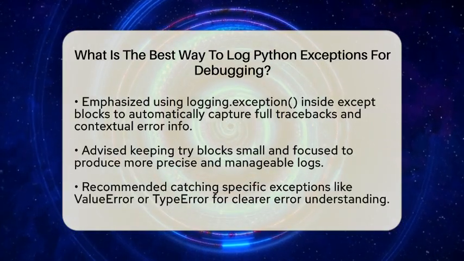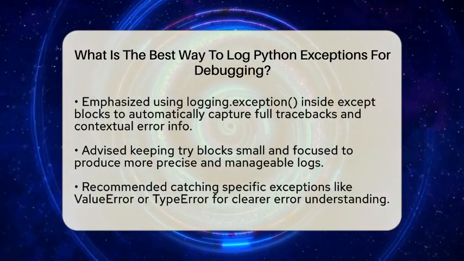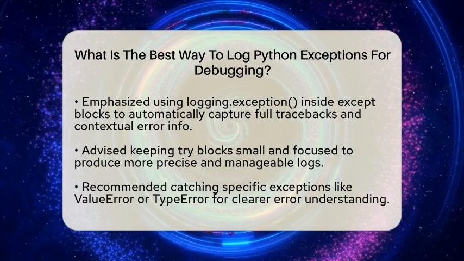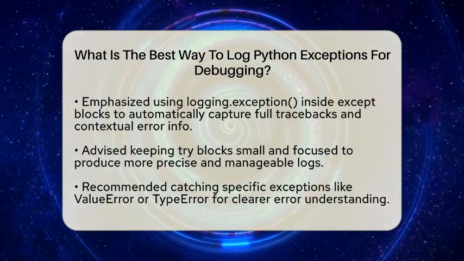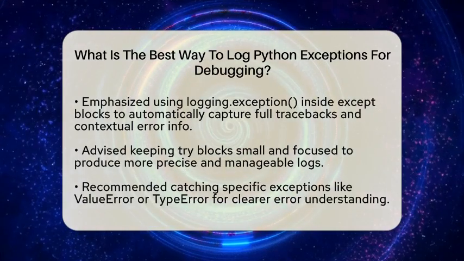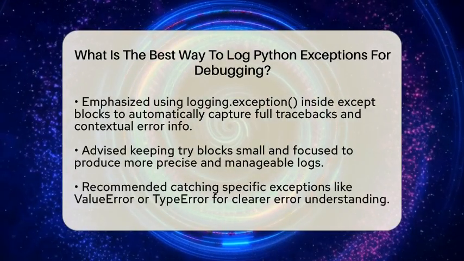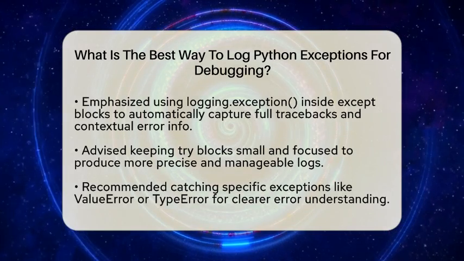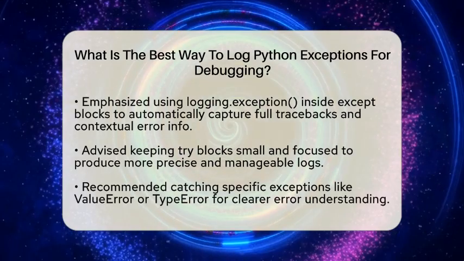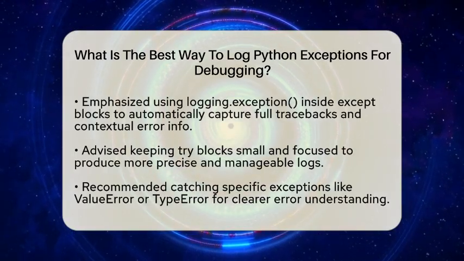When an exception occurs, instead of just printing an error message, use the logging.exception method inside your except blocks. This method automatically captures the full traceback, which shows the sequence of function calls leading up to the error. It logs the error at the error level and attaches the traceback details. This is much more helpful than a simple print statement because it provides context and makes debugging faster.